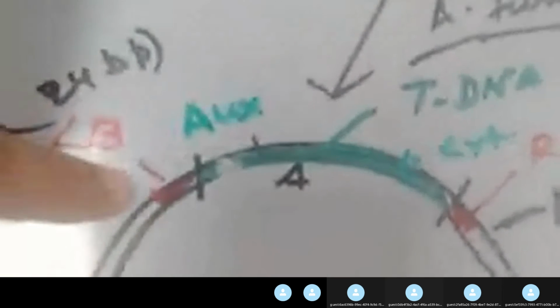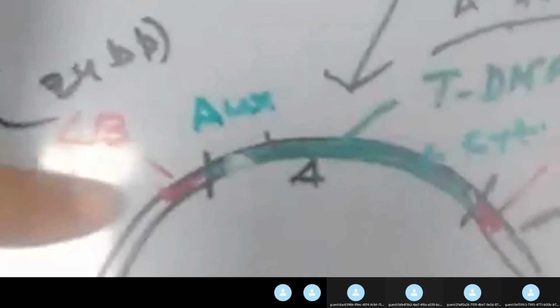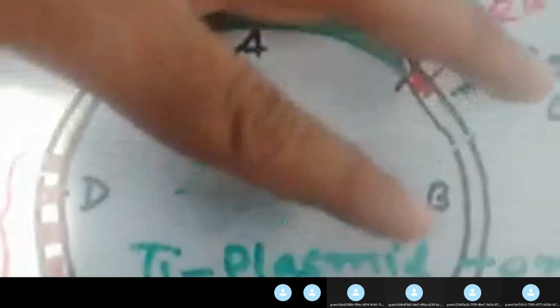And on this tDNA, the genes for auxin synthesis and the gene for cytokinin synthesis are located. And you will be surprised to know that if you want to use this TI plasmid for cloning a gene in the dicot plant, you will have to tag the desired gene at this left border region and right border region. You are studying this Agrobacterium tumefaciens and TI plasmid because of its significance in gene cloning. And this TI plasmid is being used these days for the cloning of the desired gene in the dicot plant.